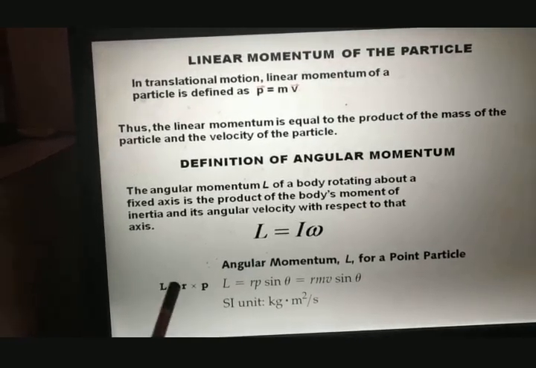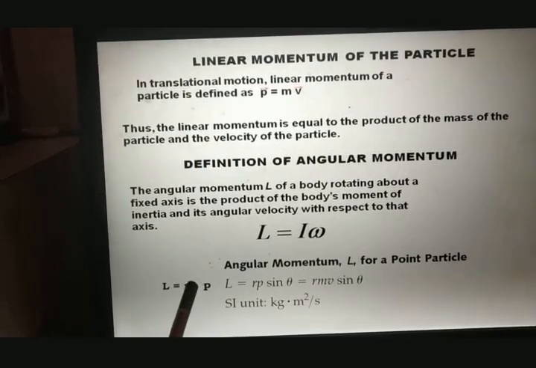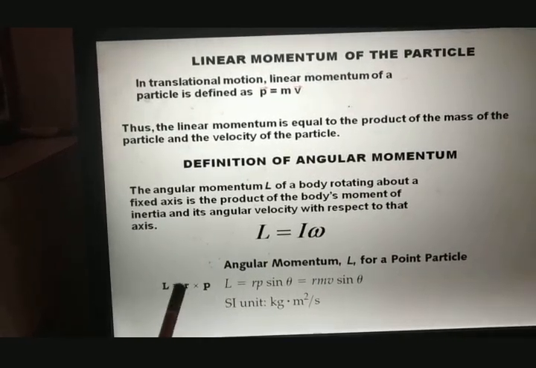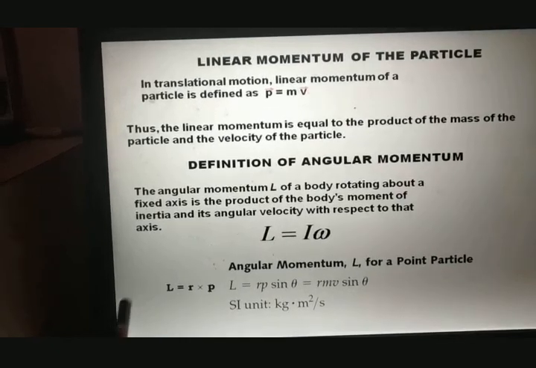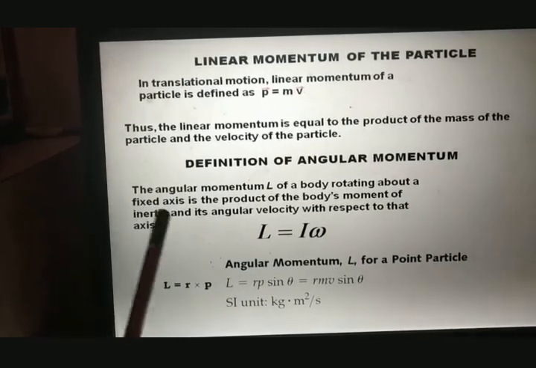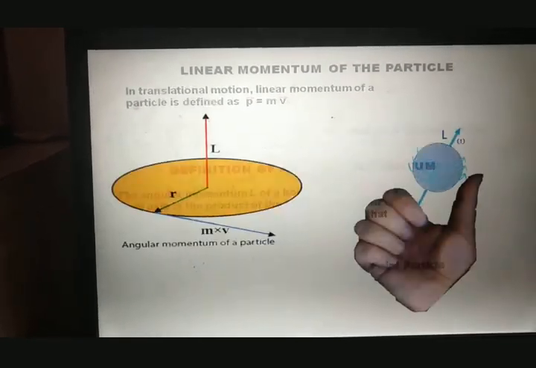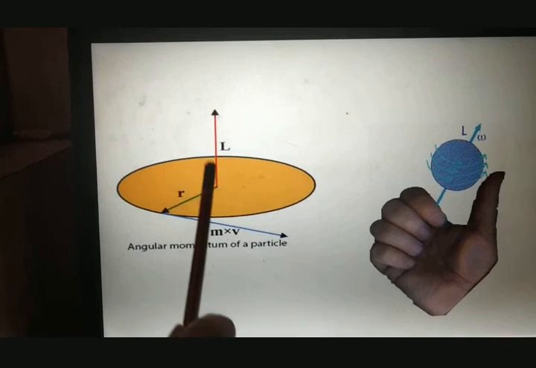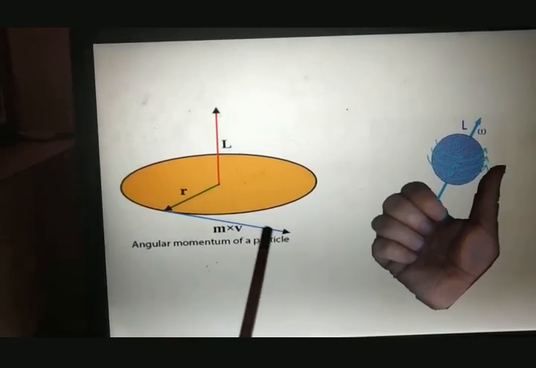This is a cross product, r × p. What does this equation mean? r × p means vector r and vector p are perpendicular to each other, and their resultant is perpendicular to the plane of r and p. Let us see this diagram. This is vector r, this is vector p, and m v is nothing but p.